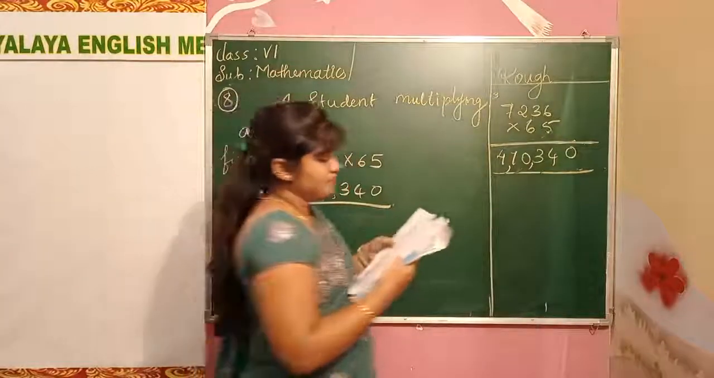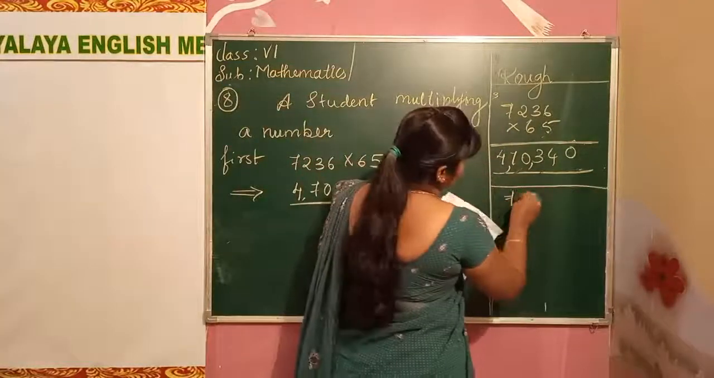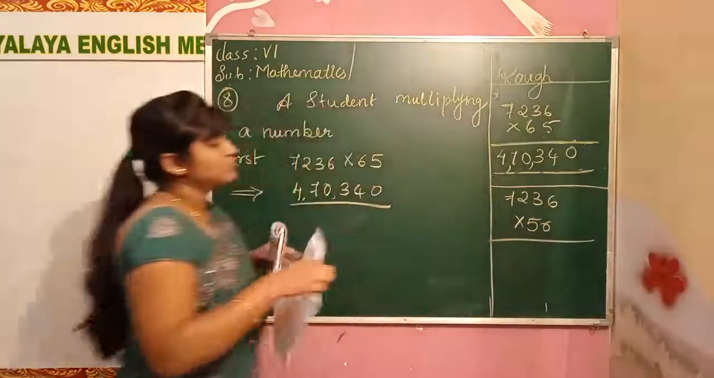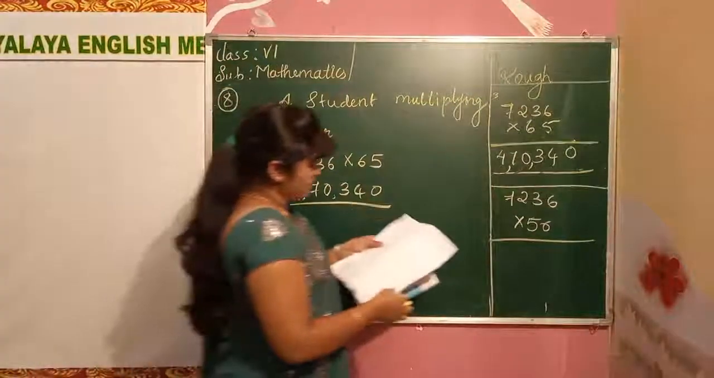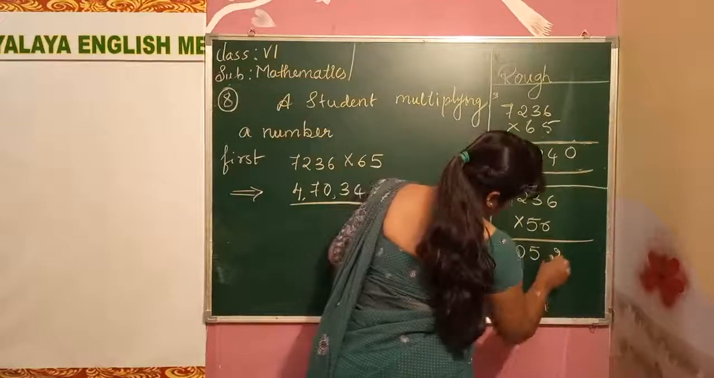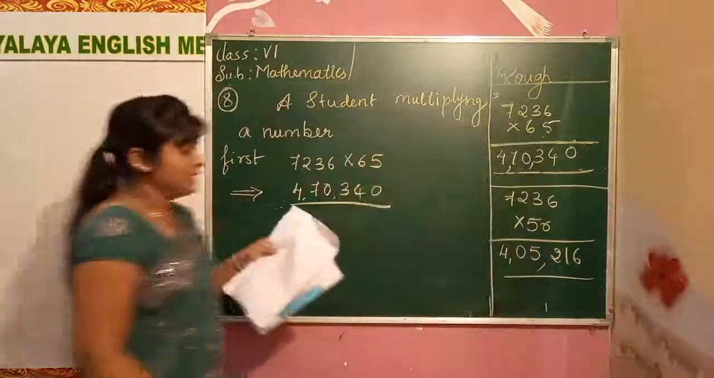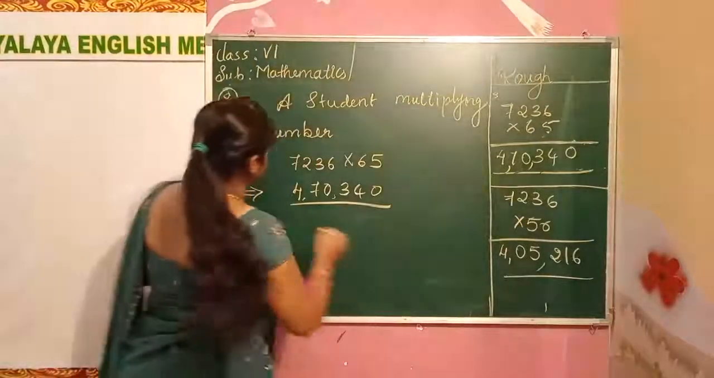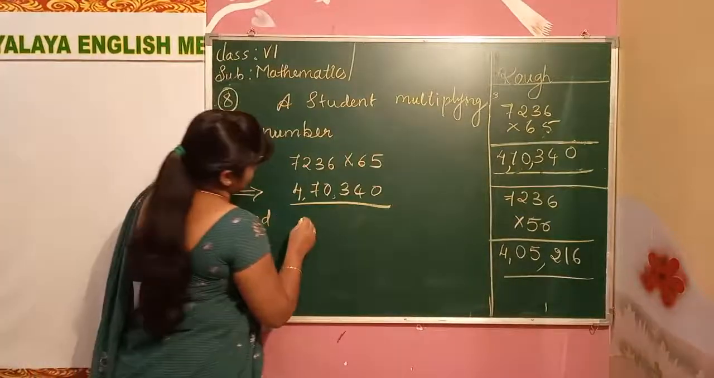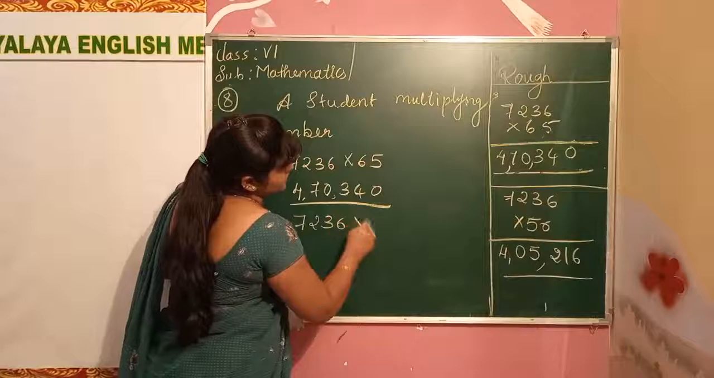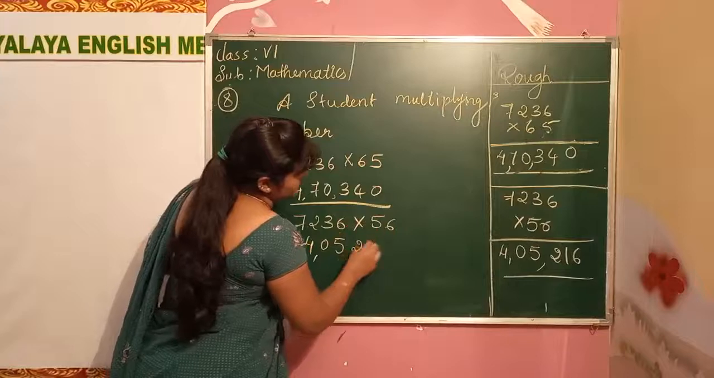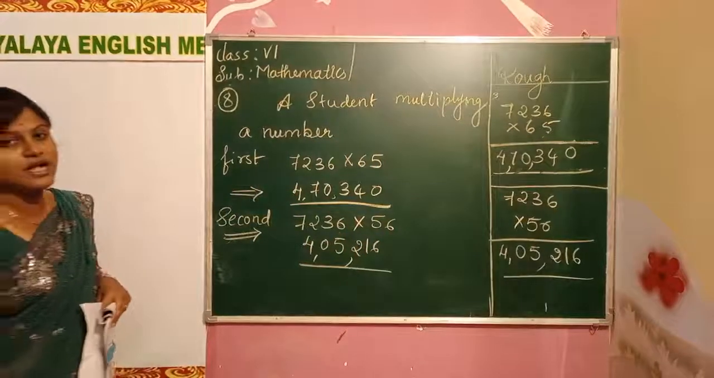Okay, like this we have to multiply with another number. Which is that number? 7236 into 56. This is the real number. Now this also we have to multiply. We get here 4,05,216. Okay, after getting first figure out, second, 7236 into 56. What is the answer? 4,05,260. We got both the numbers, both the answers we got.